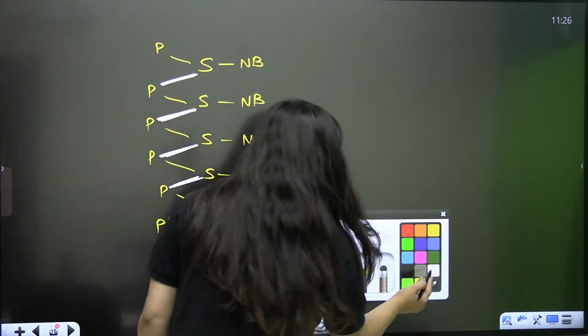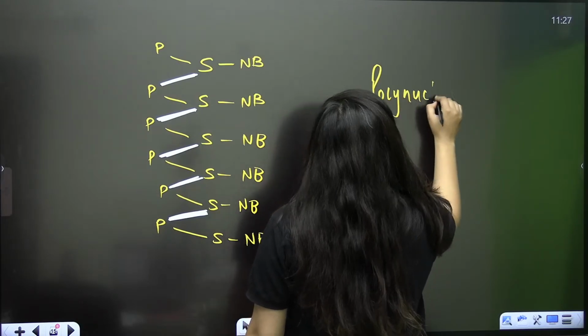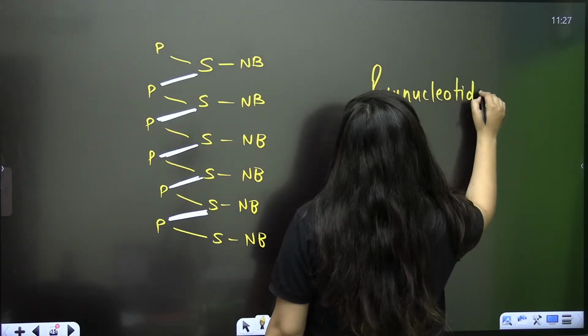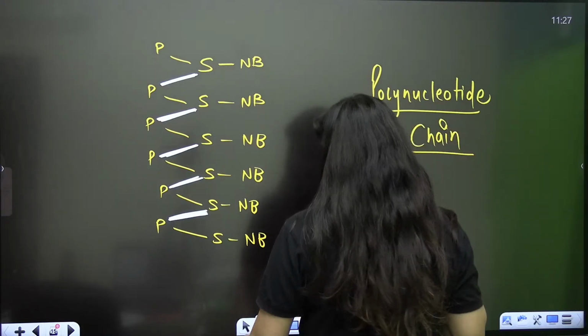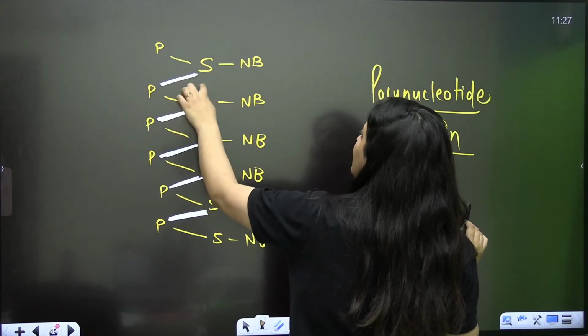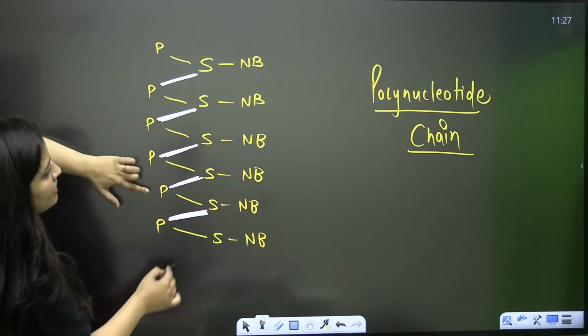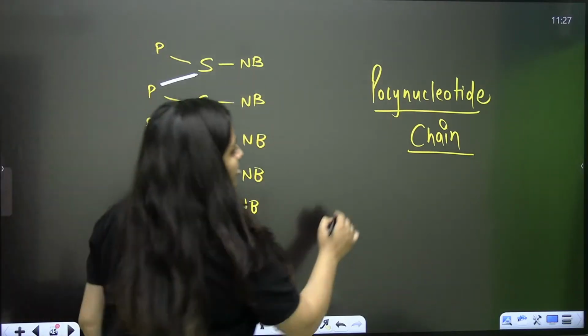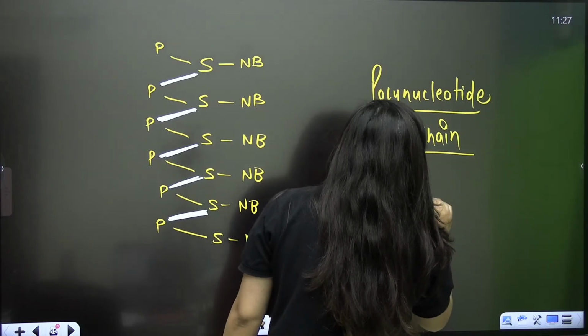So now when it is a polynucleotide chain, when your nucleotides are joining together, how will one nucleotide join with another? With the help of this ester bond, phosphoester bond. So overall, when you are talking about the nucleotide chain, here you will see the phosphodiester bond.